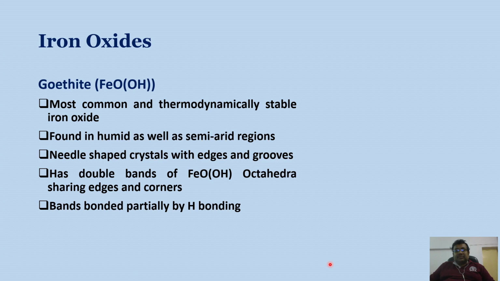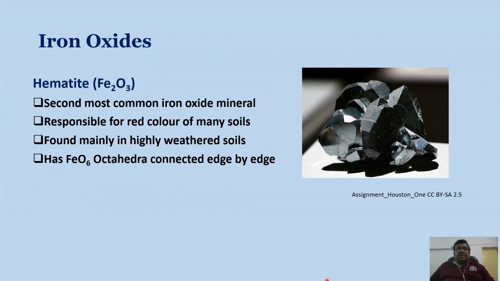So let us move to the next important iron oxide, that is hematite. The formula of hematite is Fe2O3, and this is the second most common iron oxide mineral, and it is also responsible for the red color of many soils. It is found mainly in highly weathered soil, because this type of mineral forms in warm and humid climates where chemical weathering is highly pronounced, and it has FeO6 octahedra connected edge by edge. As you can see here, this is iron oxide, this is the hematite mineral.